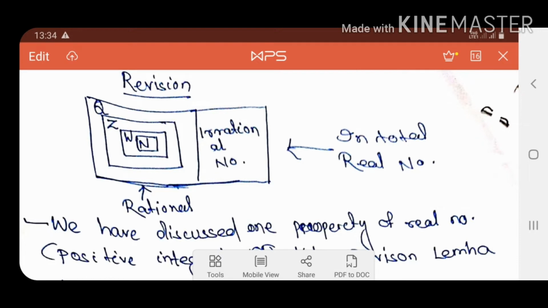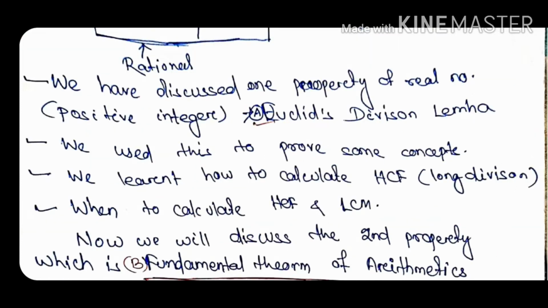So, first let us have a revision. In the last class we discussed what a real number is. It is the combination of both rational numbers as well as irrational numbers. Then we discussed some properties of real numbers, specifically the properties of positive integers, that means the natural numbers. The first property was Euclid's division lemma, and we used it to solve many questions, as well as to find the HCF.